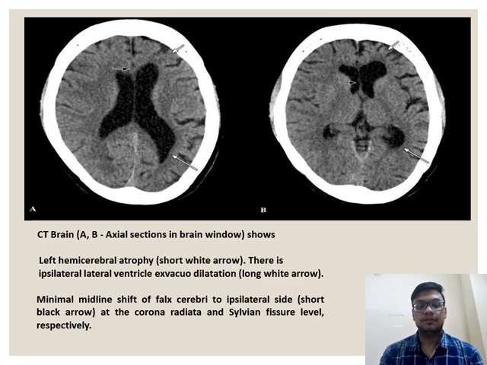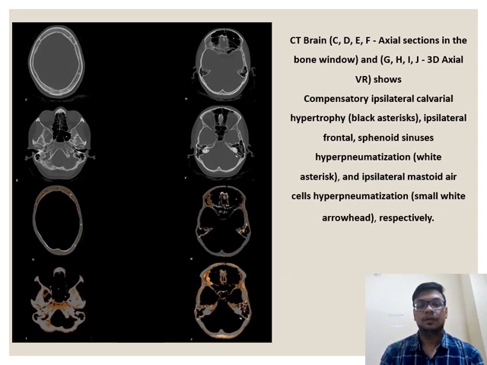CT brain images show left hemicerebral atrophy. There is ipsilateral lateral ventricle ex vacuo dilatation and minimal midline shift of the falx cerebri to the ipsilateral side. CT brain images show compensatory ipsilateral calvarial hypertrophy, ipsilateral frontal and sphenoid sinus hyperpneumatization, and ipsilateral mastoid air cells hyperpneumatization, respectively.